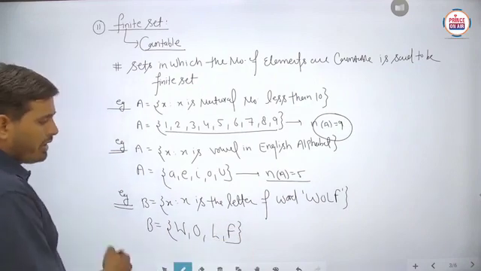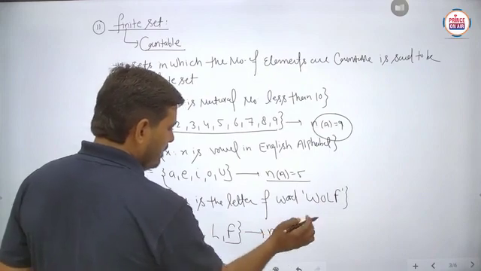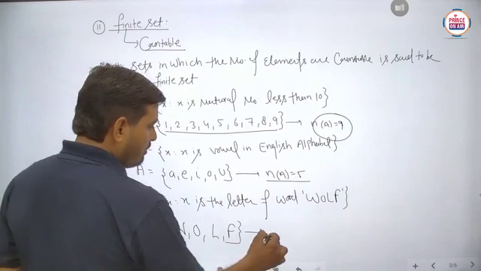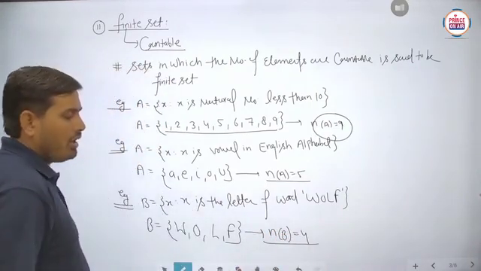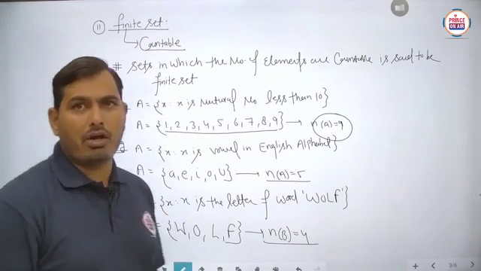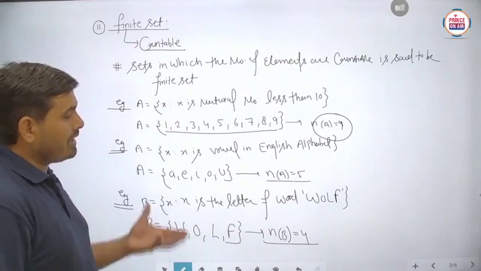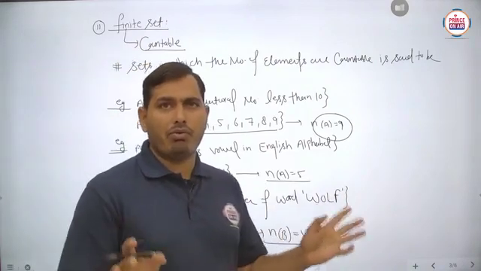So easily you can say that in this particular set B, the number of elements in B is obtained as 4. Is it to be clear? It means there is a fixed number of elements, the number of elements is fixed. That's why these sets are known as finite sets. So easily students, you can describe the finite set.